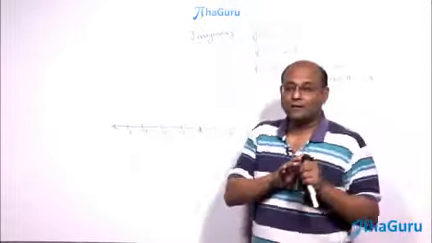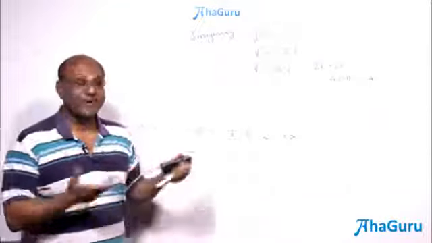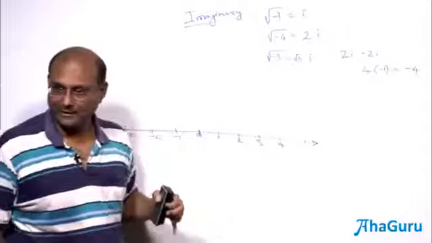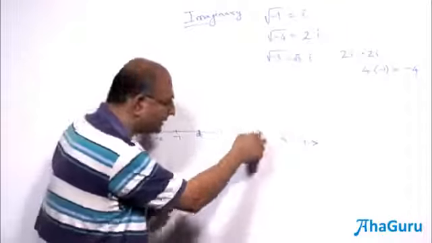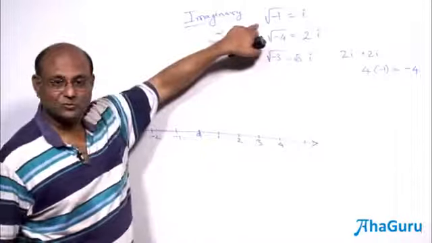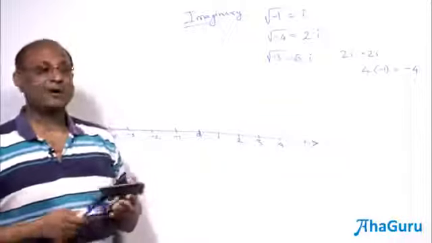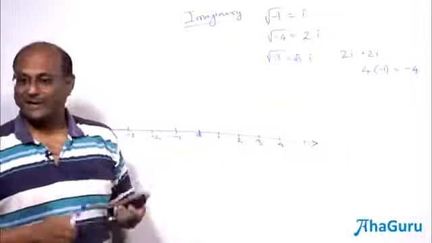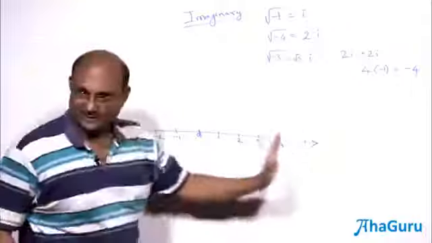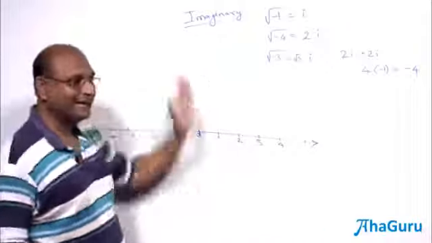In fact, there are numbers which you cannot even write as root 2. Pi, for example, is a transcendental number. It is 3.14, it is still on the real number line. But this root of -1 does not exist here. So this guy called Argand came up with a very nice idea. Okay, you're not going to give me place here? No problem, I have so much space. I will go and sit somewhere there.